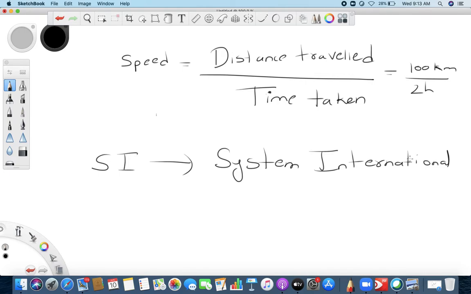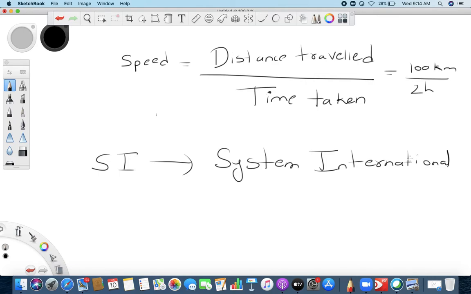System International means, see, earlier we used to measure things with our hands, then some scale came into existence, like we measured in kilograms, and abroad they measured in pounds, and even local languages have different things. People don't understand when they go abroad, or when people travel here and ask.